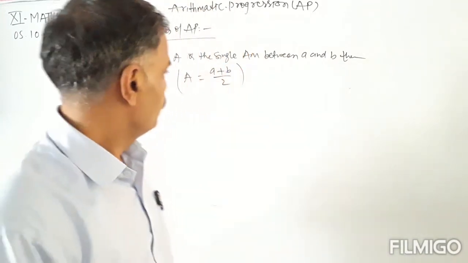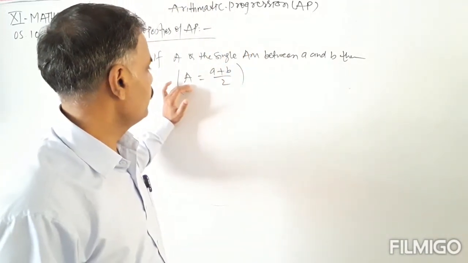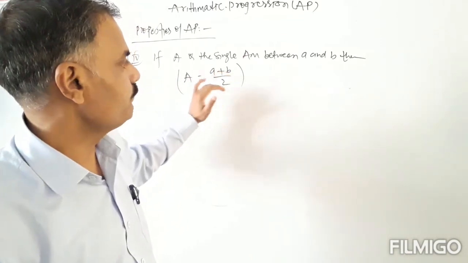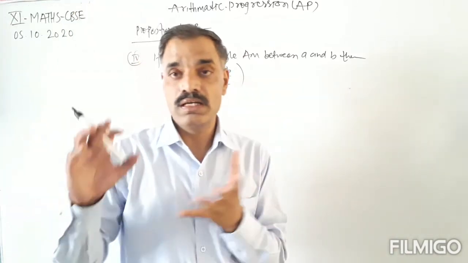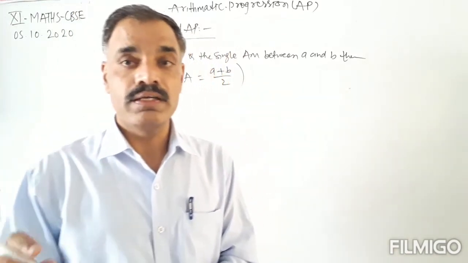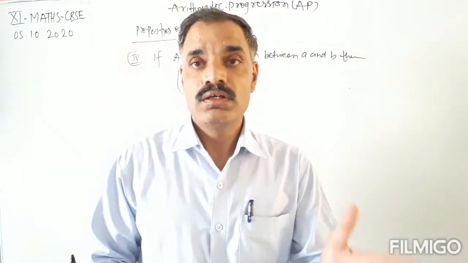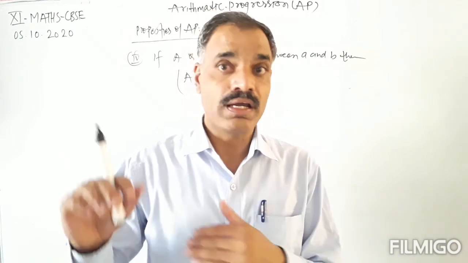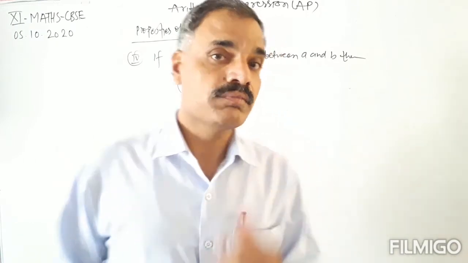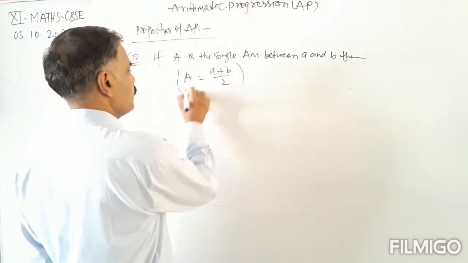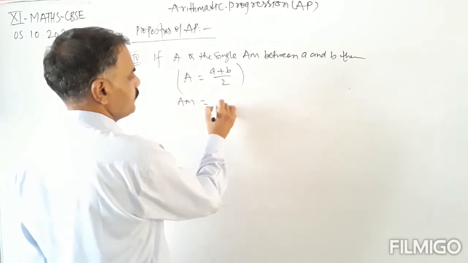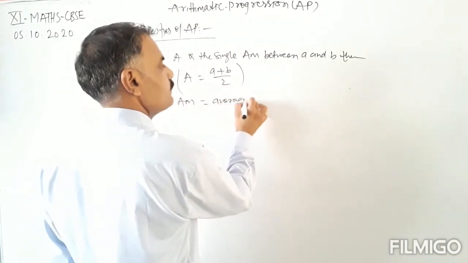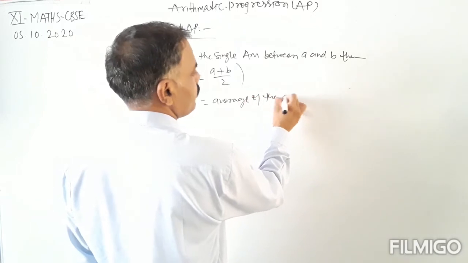Okay, means the single arithmetic mean between two numbers A and B is equal to the first number plus the second number divided by 2, or the average of the given numbers. So the arithmetic mean is equal to the average of the given numbers.